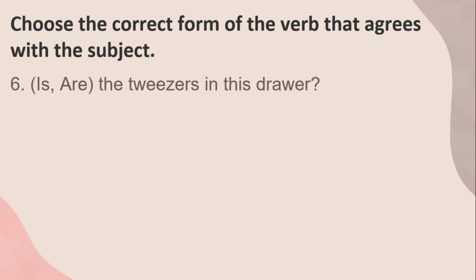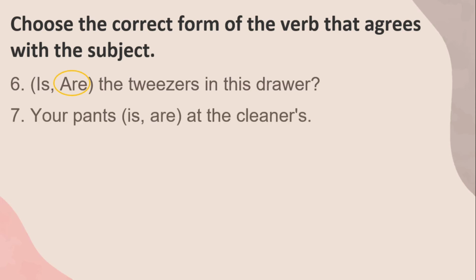Number 6. Are the tweezers in this drawer? Tweezers are just like scissors. They are always plural in form and meaning. Therefore, the correct verb for this sentence is are, because tweezers is our subject for this sentence. Number 7. Your pants are at the cleaners. The correct verb for number 7 is are. Pants are always plural in form as well as in meaning.